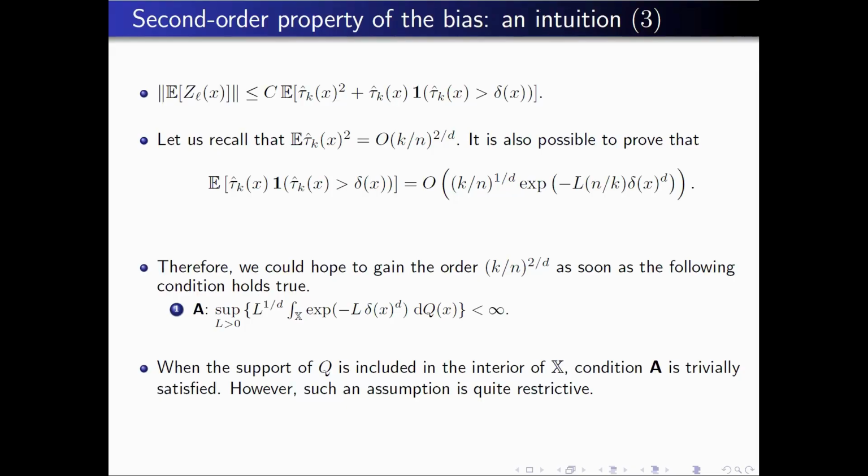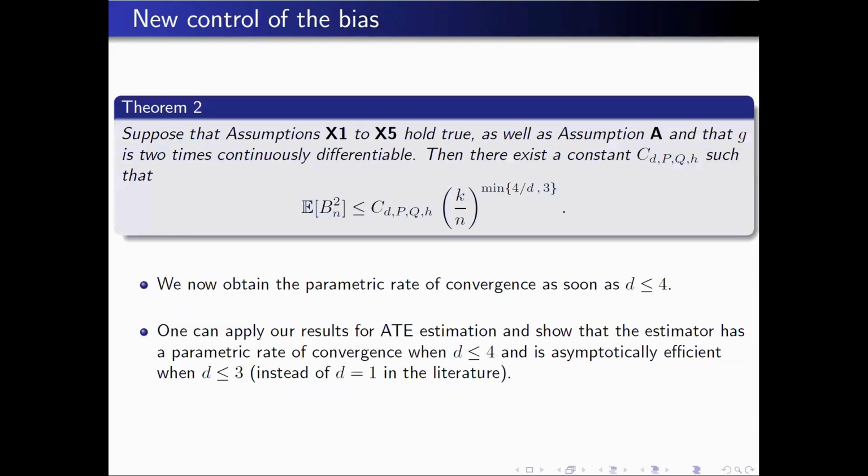So of course, when the support of the target measure is included in the interior, here delta is lower bounded, and of course this quantity is convergent. Okay, the supremum is finite. So the main question is that we do not want to assume that the support of the target is included in the interior. And in fact this condition is also satisfied. I will show you several examples after. So suppose now we have the assumption that we wrote before, adding this assumption A, the condition on the boundary.